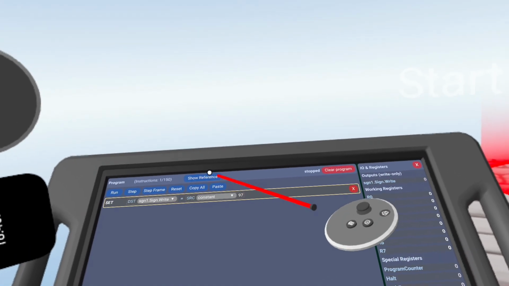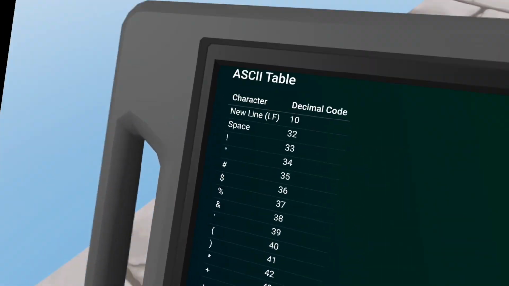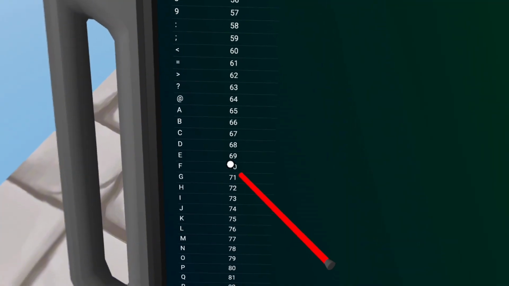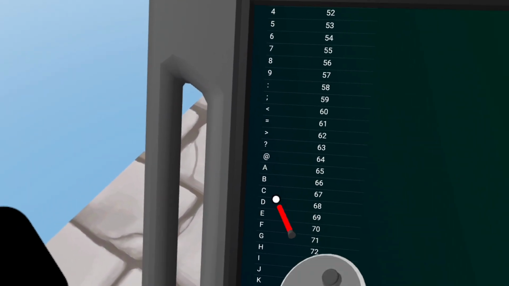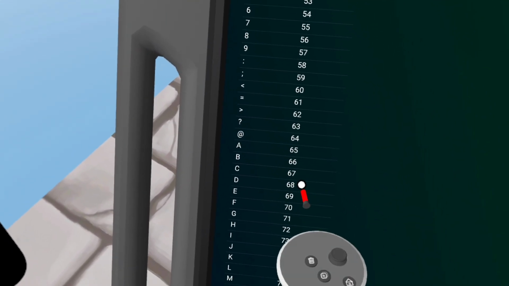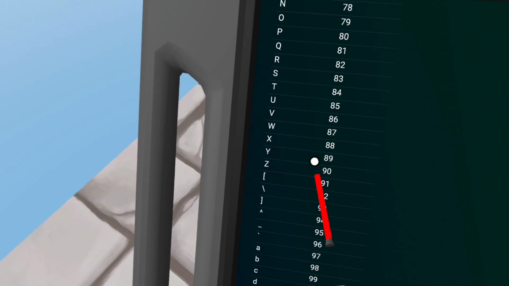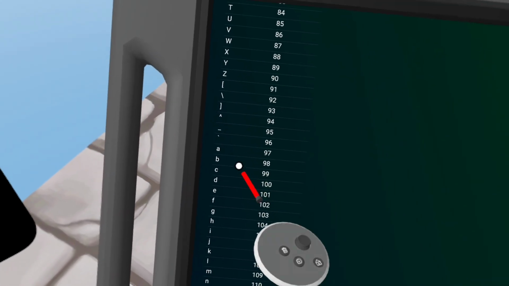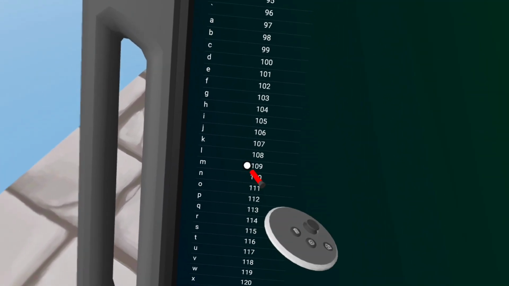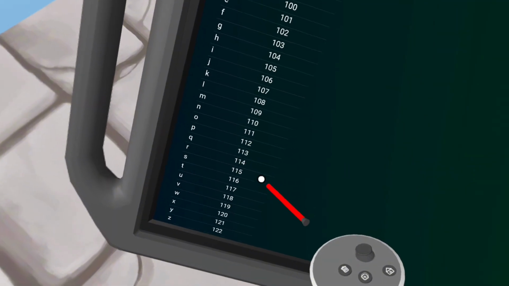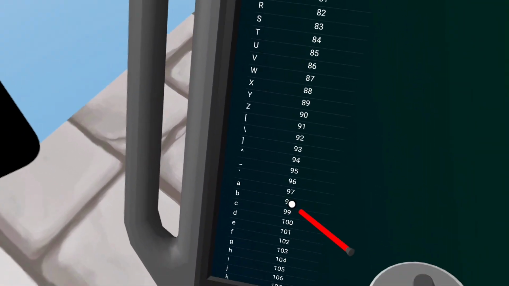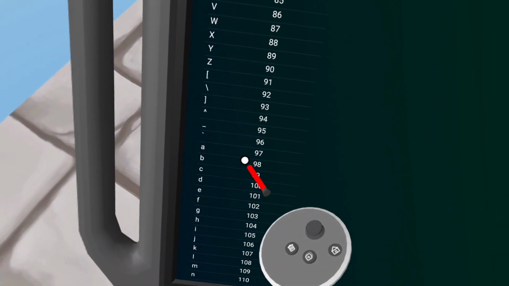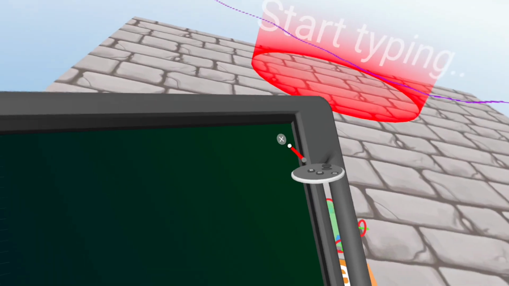But let me show you what I mean. Click on it. So now I'll show you, if you do capitals, it will be starting from 95 all the way down to 90. And then once you go to lowercase, it goes to 97 all the way down to 122. So yeah. What I did was A, so 97, a lowercase a.